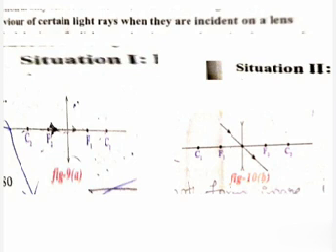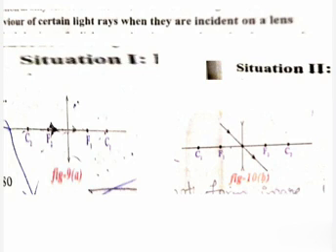Next, situation 2. What is situation 2? A ray passing through the optic center. Any ray passing through the optic center is also undeviated. In figures 10A and 10B we can observe this. Figure 10A is a biconvex lens, and the ray passes through the optic center. The ray does not deviate, meaning it does not change its direction; after falling on the lens it follows the same path.